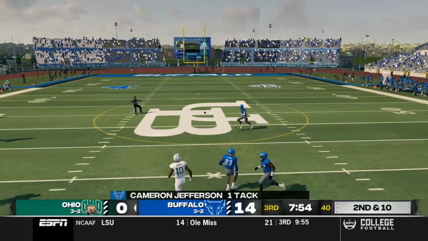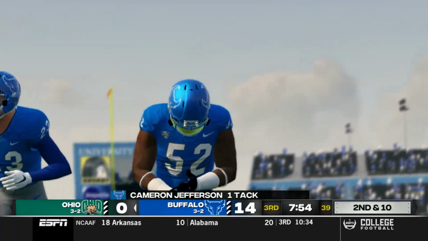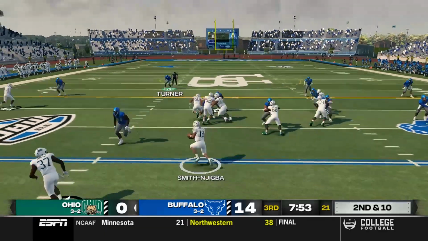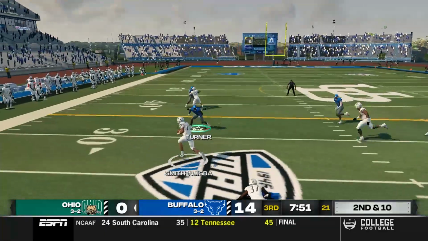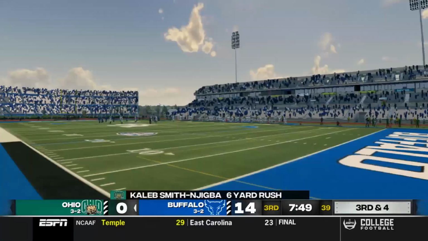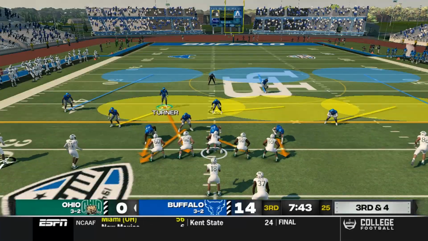He's back to pass, and he's inaccurate again, incomplete. 2nd and 10 Bulls. Bobcats take the ball, 2nd down. Smith-Njigba running speed option. He keeps it for himself. Turner comes down, reads, hits him. Only going to gain 6 on the play. Nice tackle, Thomas Turner. 3rd and 4 here.